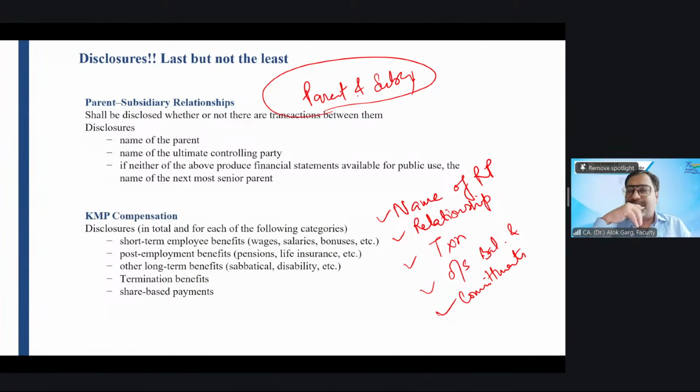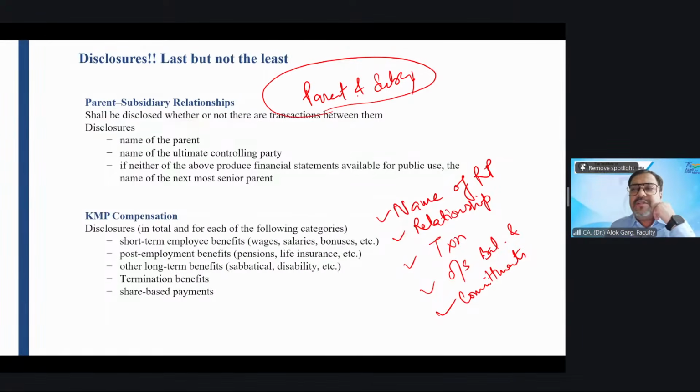This is your interview question. What answer will you give? Yes, sir. Way of investment is there, right? If a parent is a parent, it means the parent has an investment in the subsidiary, and that investment is in share capital held by the parent. So they always have this investment in the share capital. Doesn't matter whether a transaction is there or not, the parent-subsidiary relationship has to be disclosed.